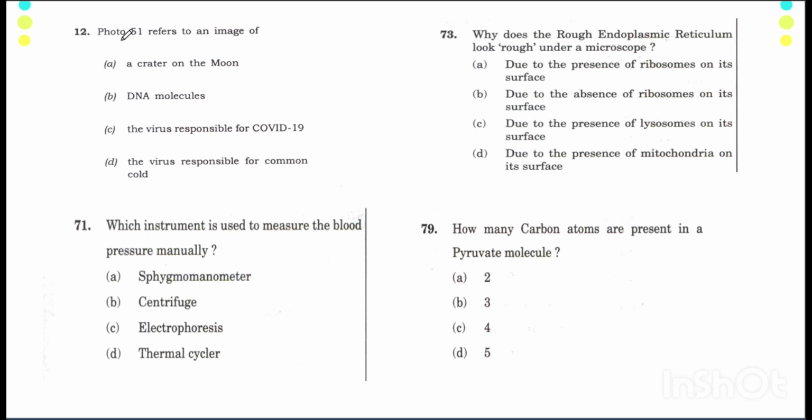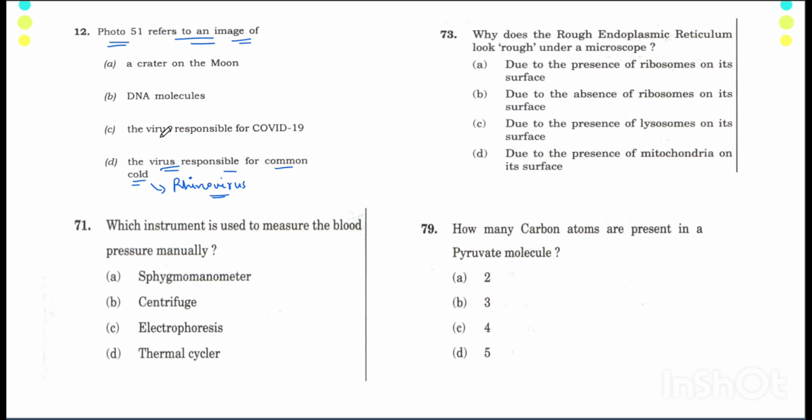Now, in the next slide, our first question is photo 51 refers to an image of. Now, it may happen that you don't know about photo 51. To be very honest, I also didn't know about photo 51. But if I have to solve this question, I will go through elimination even if I don't know the answer. First of all, I know that the virus responsible for common cold is definitely not related to photo 51 because the virus is called rhinovirus. So I haven't heard anything related to photo 51 with rhinovirus.